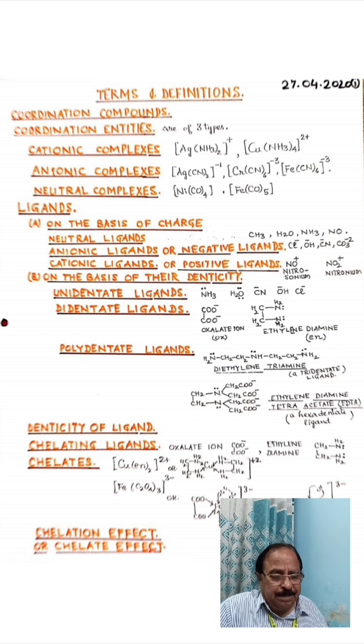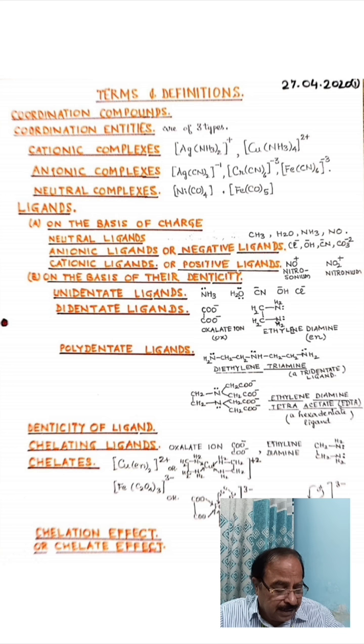Then comes another example, a hexadentate ligand. The name is EDTA, ethylene diamine tetraacetate. You have already studied the structure of ethylene diamine. If we remove the hydrogen atoms attached to each nitrogen atom and replace them with CH2COO negative groups, we get ethylene diamine tetraacetate.